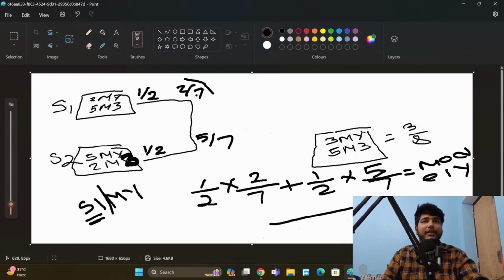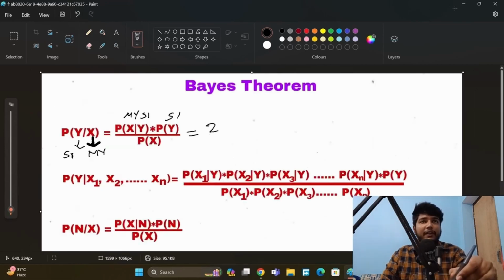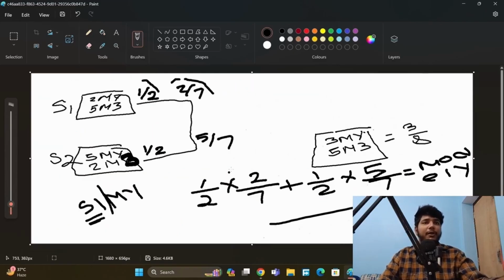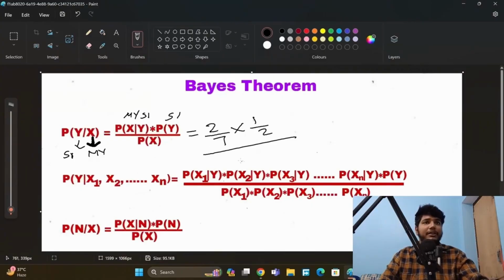Then we multiply by P(Y), where Y is showroom 1, which is 1 by 2, divided by the probability of X. What is the probability of model Y? We have to calculate this total probability and put it here, and then we will get the probability that this is from showroom 1.